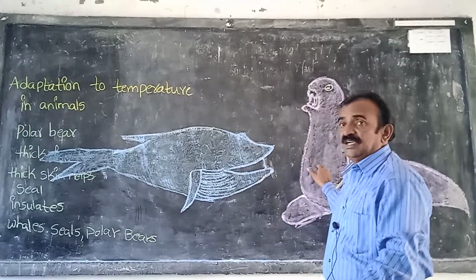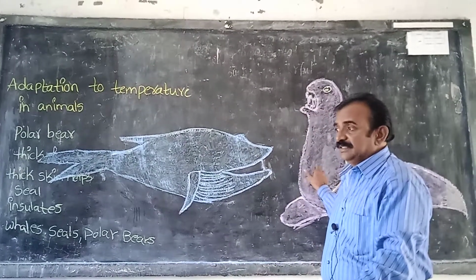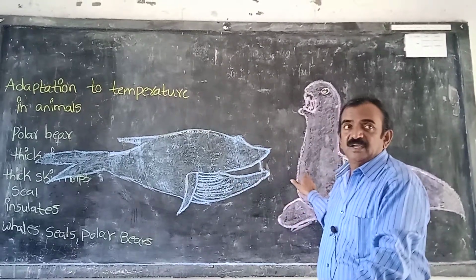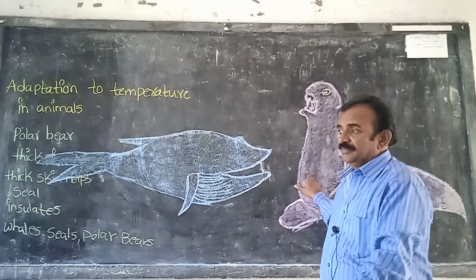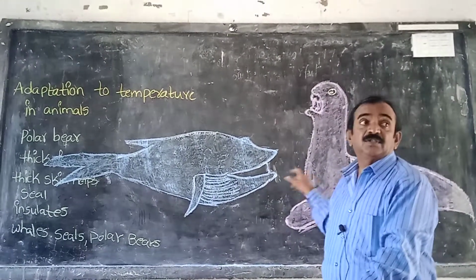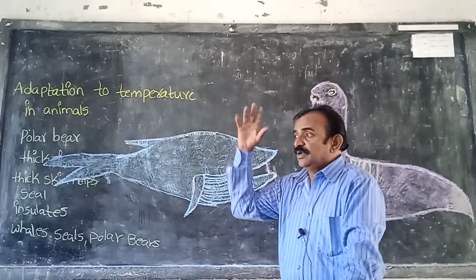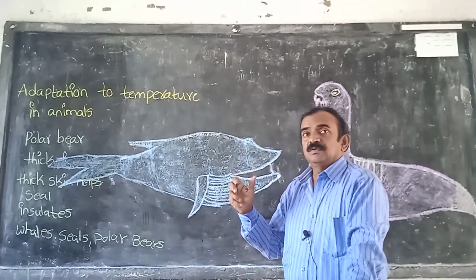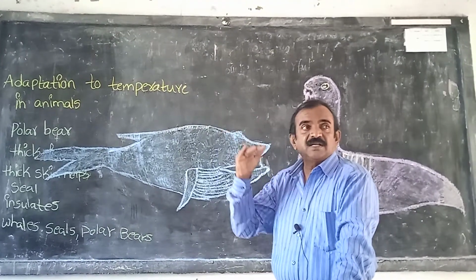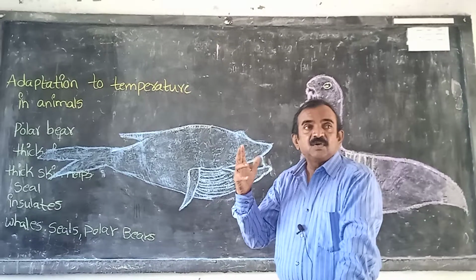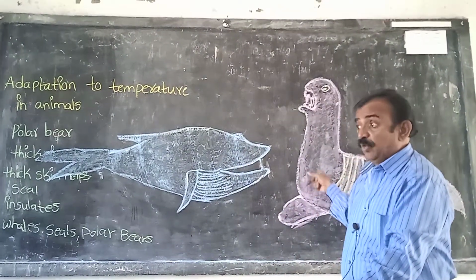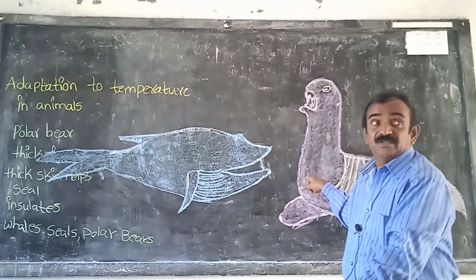So here, this is called seal. In your textbook it is also there. They live in sea water, generally in polar regions where ice is present more. So North Pole, South Pole, Arctic and Antarctic regions. There we see frozen ice. In that condition, polar bears live, and seals also live.